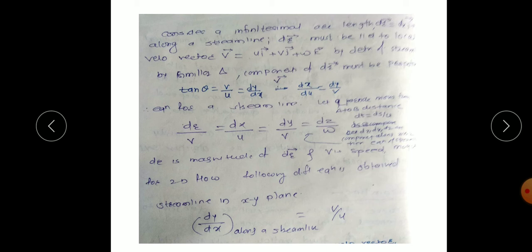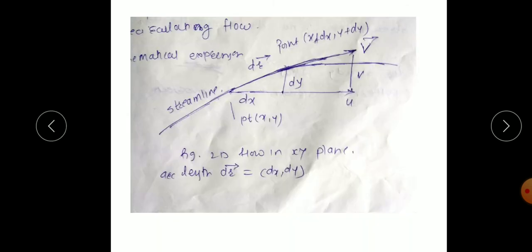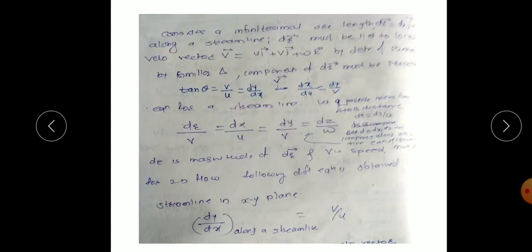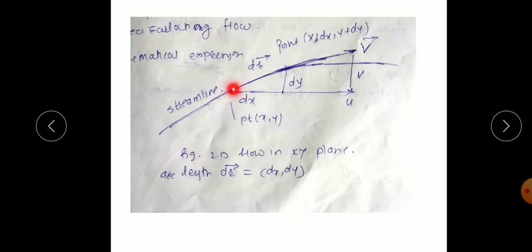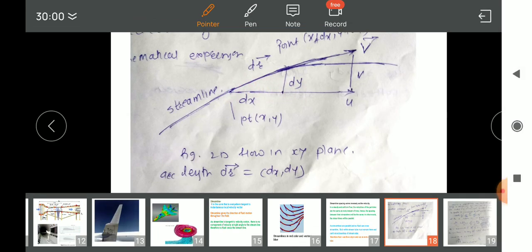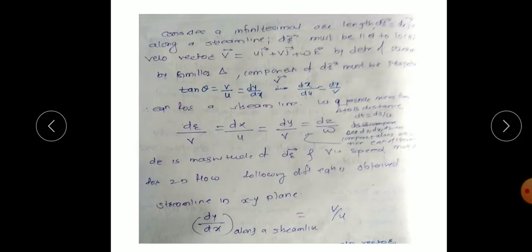By similar triangles, the equation for streamline is dr by V equal to dx upon u equal to dy upon v, and if the third dimension is included, dz by w. Rearranging, dy by dx is equal to v by u. This is the equation of streamline in the xy plane.